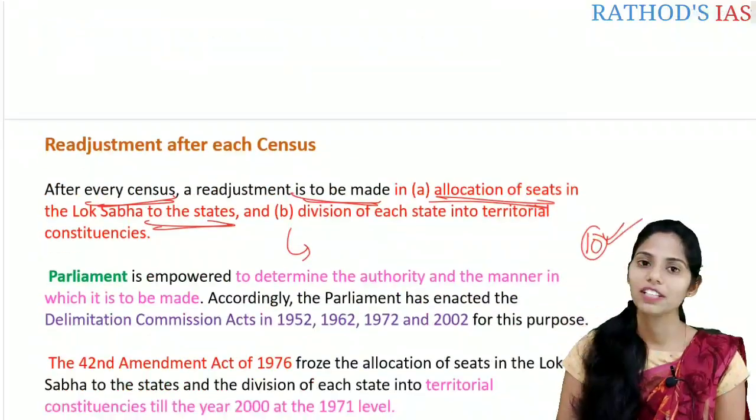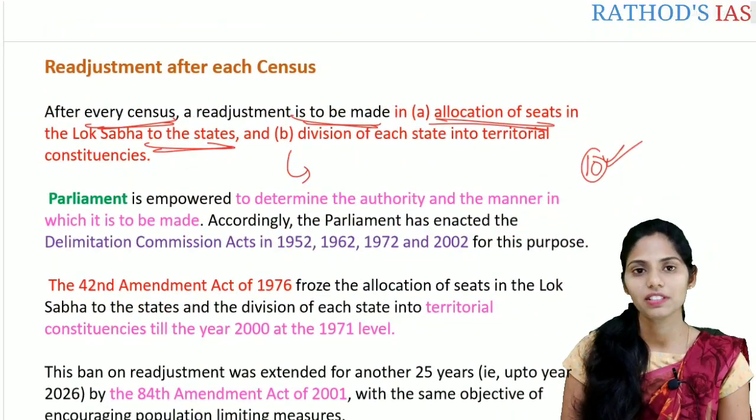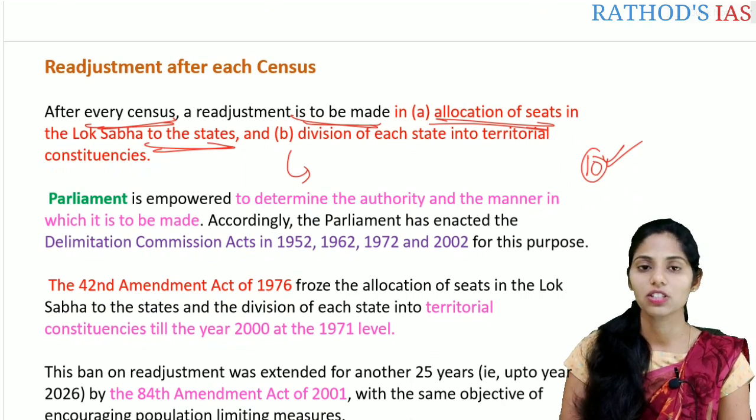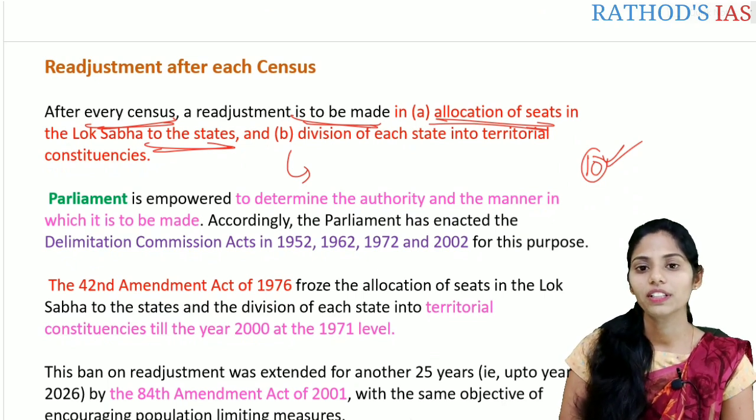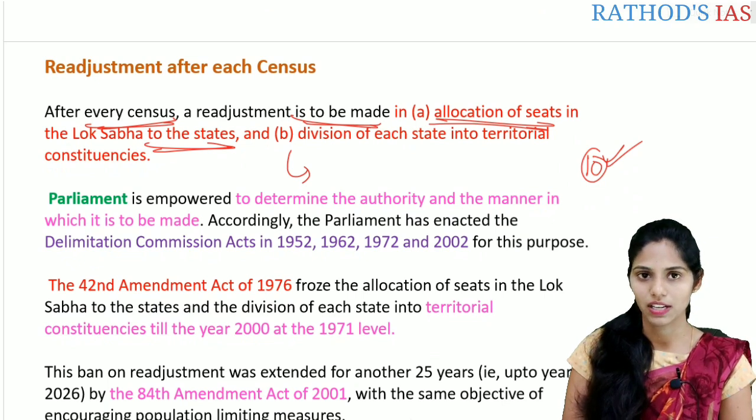That means after every census, the population will change, correct? So based on that census, there should be a change regarding the allocation of the seats in the Lok Sabha to that state. And we also go for the division of each state into territorial constituencies as well.